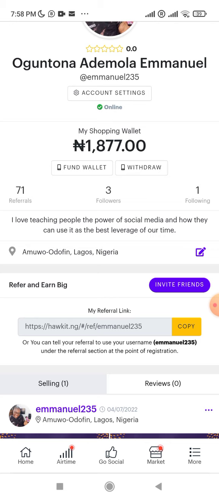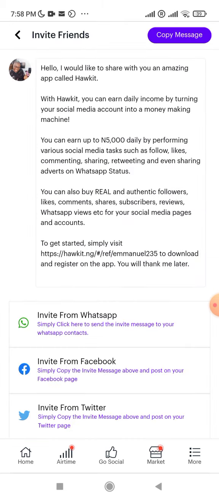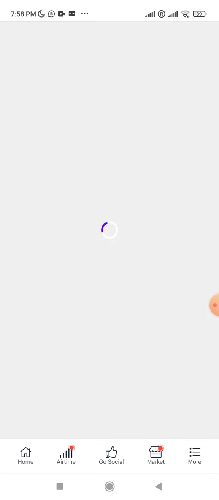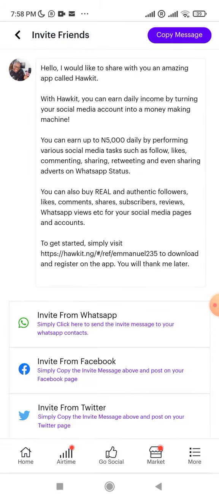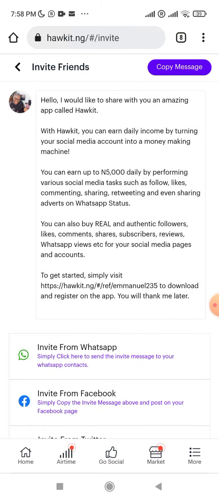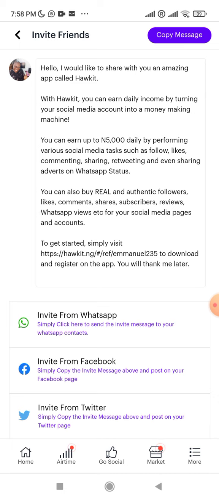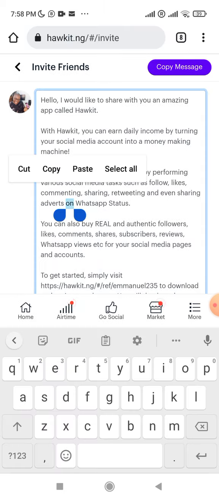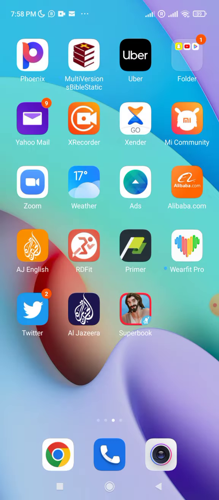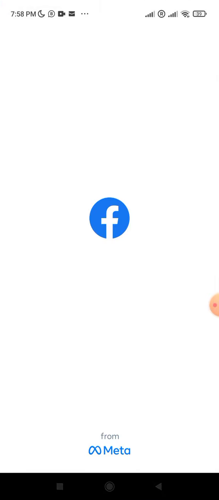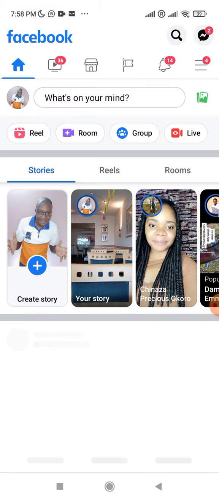Then I can invite my friends. If I tap on this blue invite friends button, it will give me an already made write-up that has my referral link ready-made, that I can just copy and take to my Facebook account.